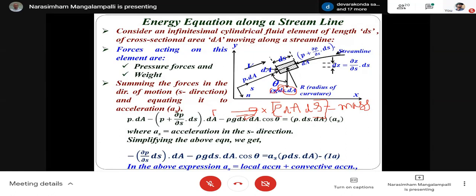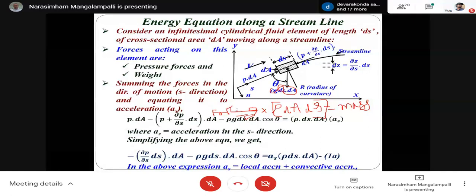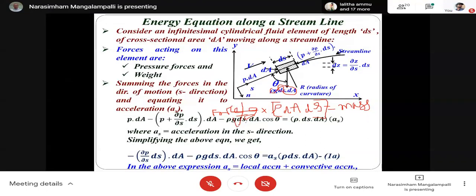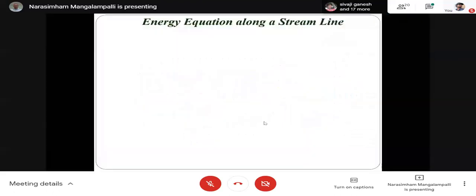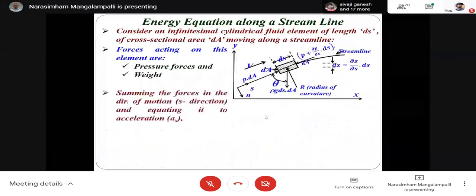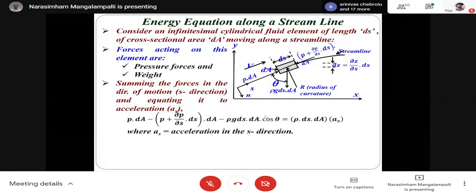The force, which will be acting like this. So this is what I have written here.